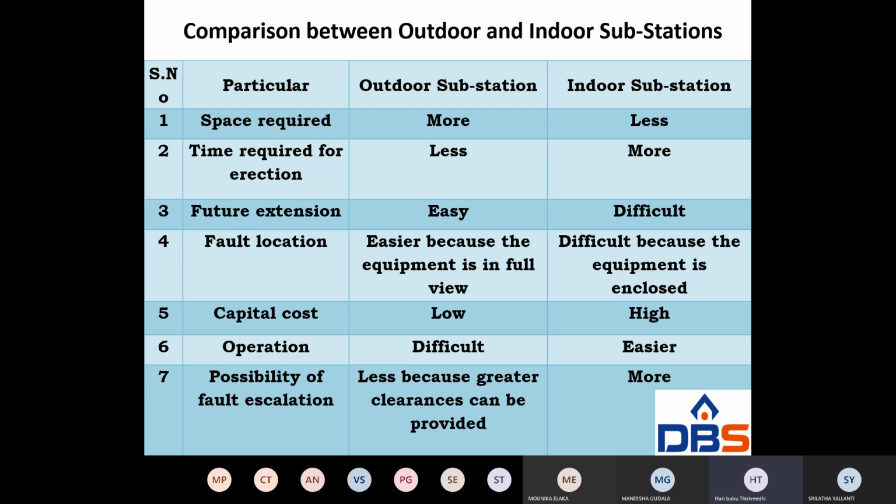Capital cost is low for outdoor substation. Capital cost is low because it can be installed anywhere on the earth. We don't need a room, we don't need buildings. That's why capital cost is low. But whereas in indoor substation, first of all we have to check the land and then we have to construct the building. Inside that building, you have to construct the indoor substation. That's why capital cost is high compared to the outdoor substation.